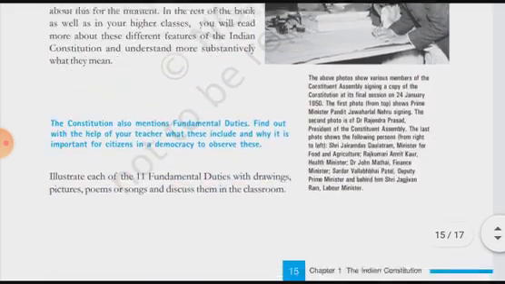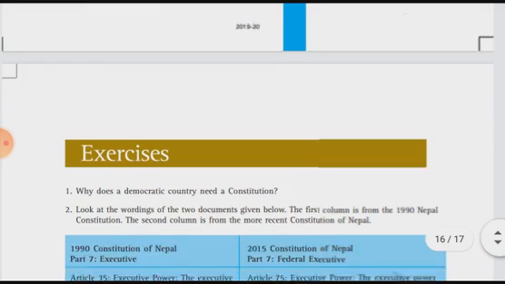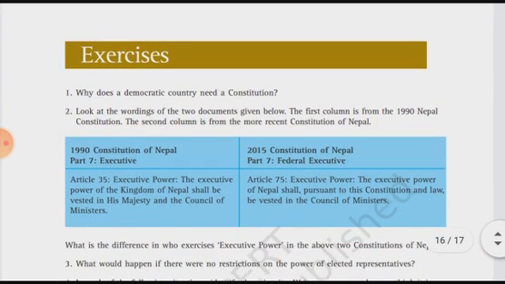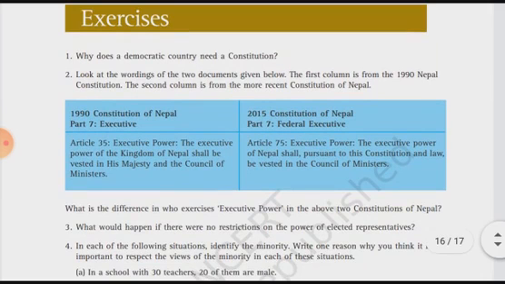Then after this, the exercise has been given, and if you are capable, go for it. Otherwise, I will also send these question answers to you, and you will have to go for it.